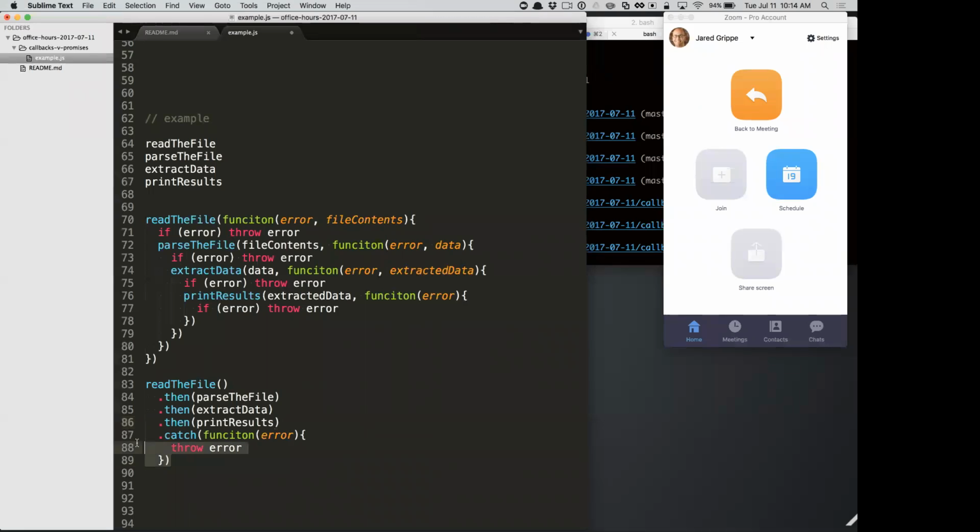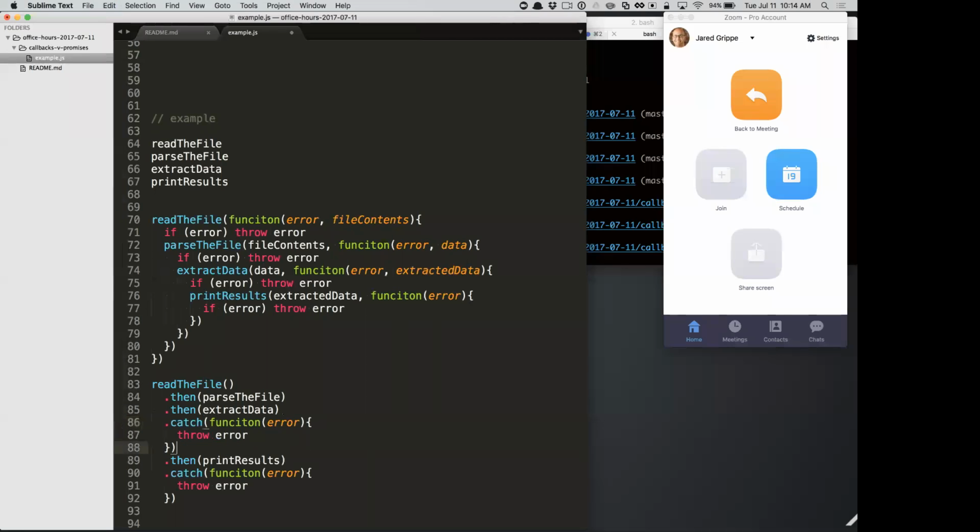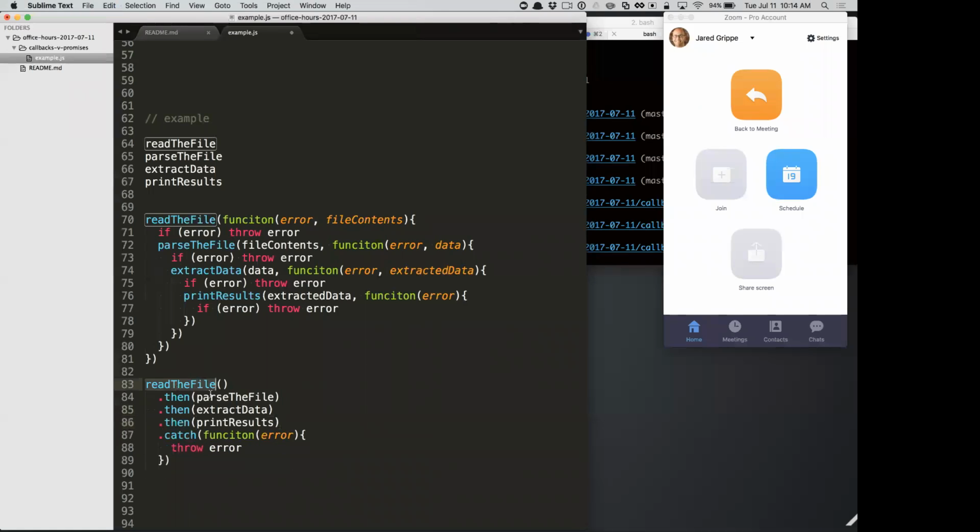And one of the really nice things is if you put catch anywhere in here, it will catch any errors that happened in the history of those chained promises, right? So if there's a failure in any one of these 4 functions, if any one of them throws an error, it falls through. So if read the file throws an error, it falls through and it skips all these and goes down to the next catch it can find.